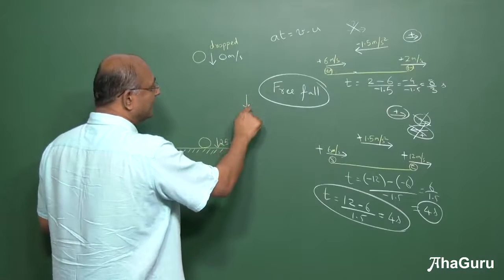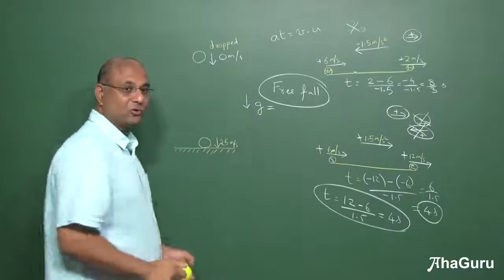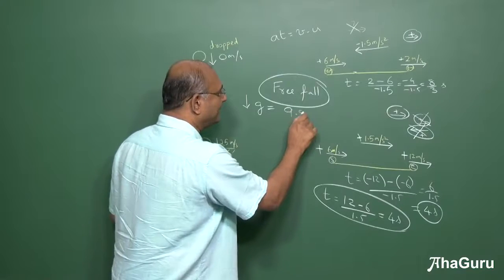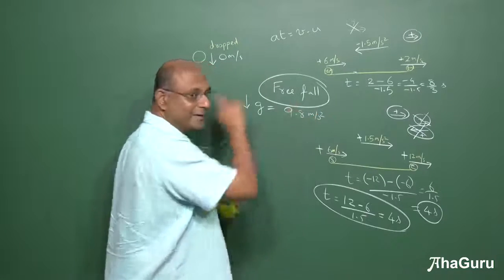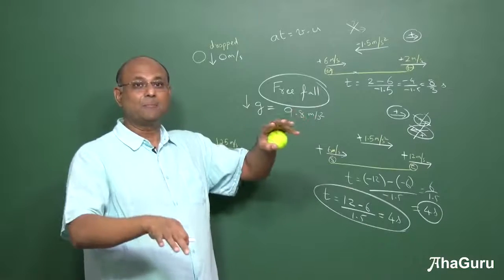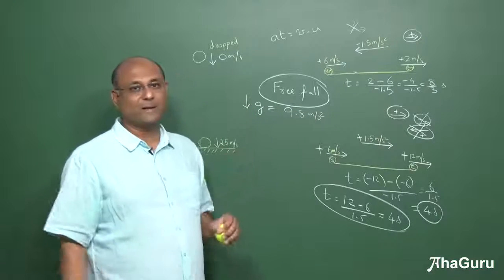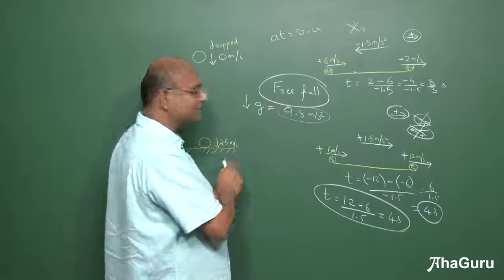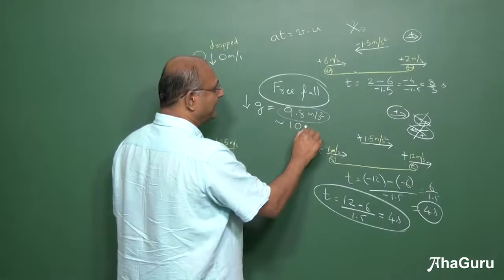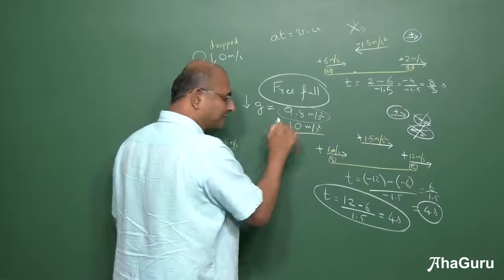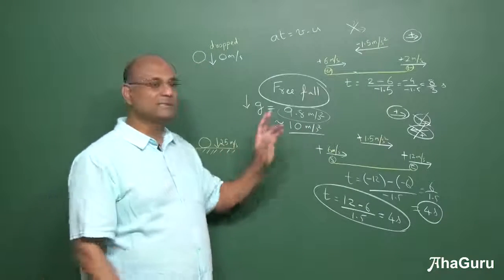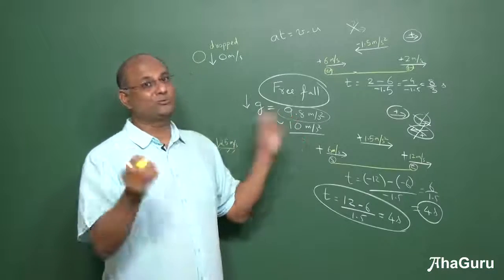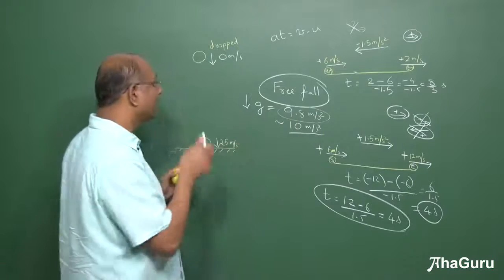Now acceleration due to gravity, you know what acceleration due to gravity is, right? Usually we say it is 9.8 meters per second square in the downward direction. Earth is pulling it. Every object has an acceleration of 9.8 meters per second square. But this is too difficult for calculations. So we will use 10 meters per second square. This is approximate, but for all calculations, if nothing is said, use 10. But if the question says 9.8, please use 9.8. Is that okay? Now let us see.